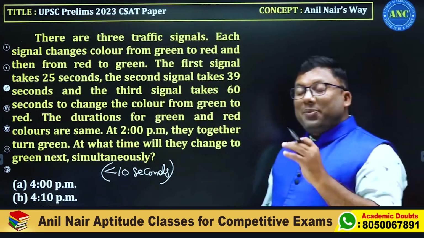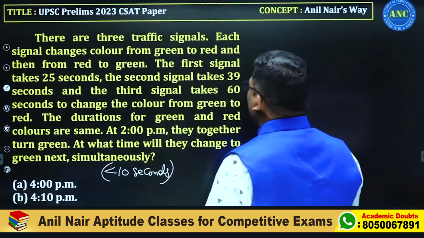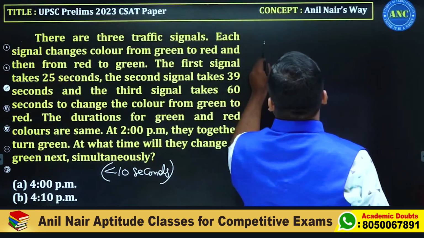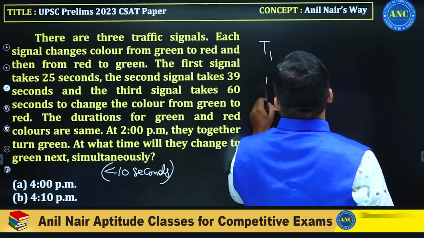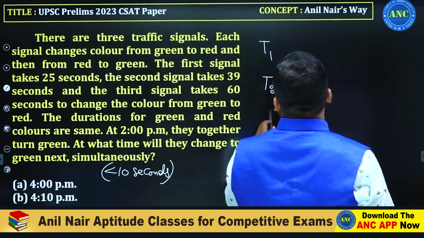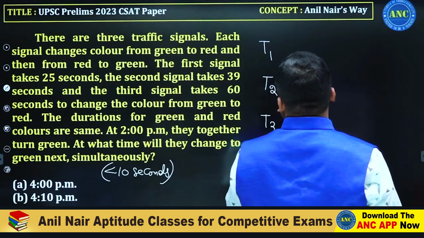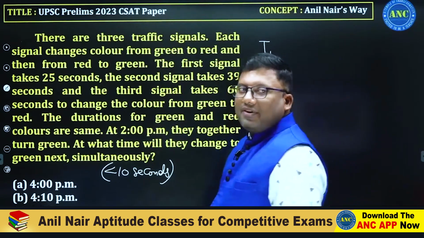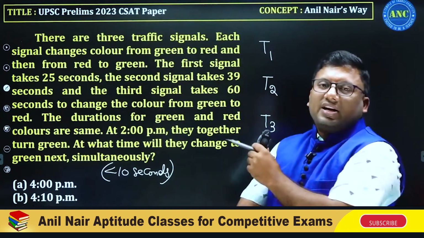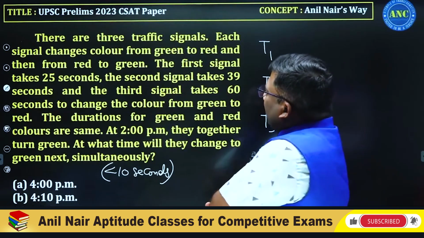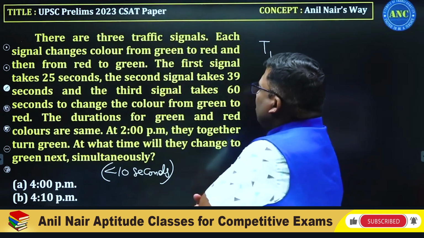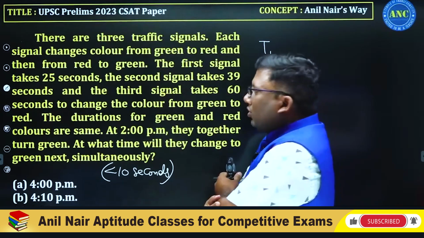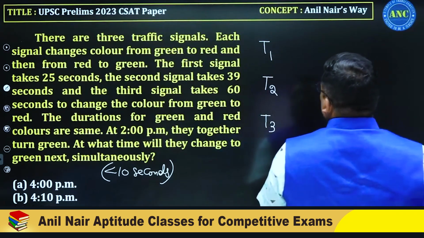Sir, first we will patiently read the question. There are 3 traffic signals. Let the first signal be T1, the second signal T2, the third signal T3. Each signal changes color from green to red and then red to green.